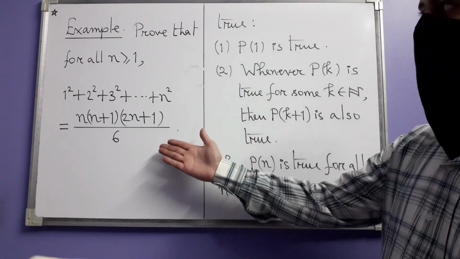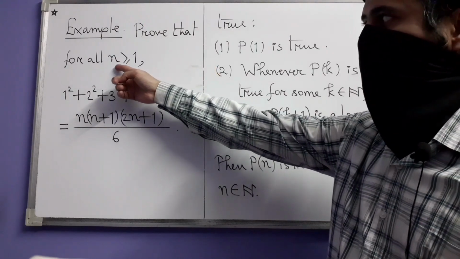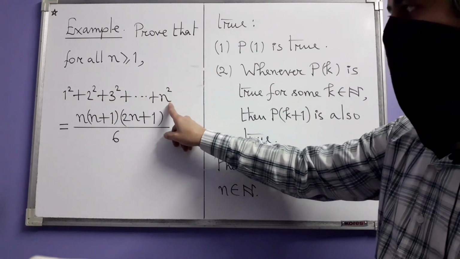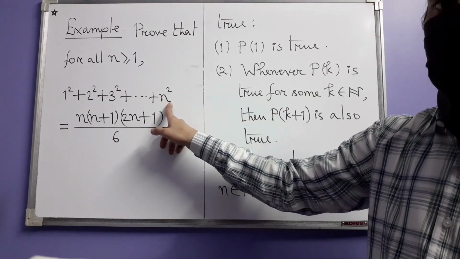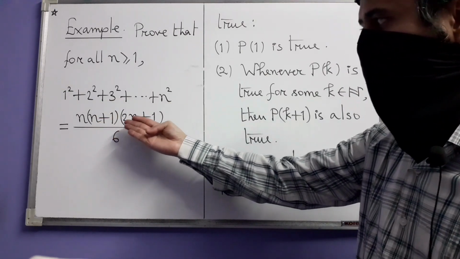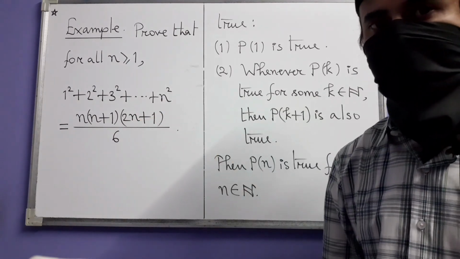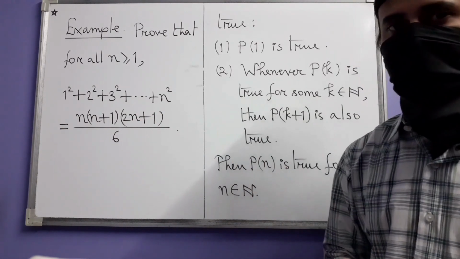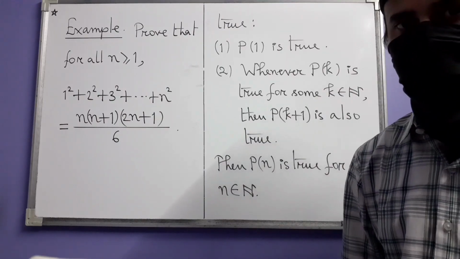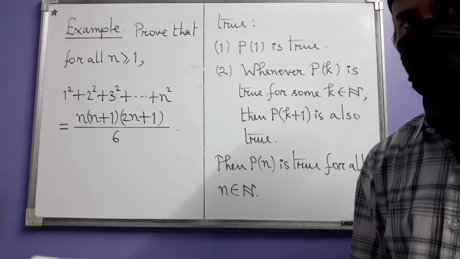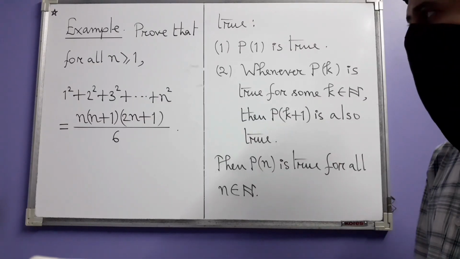Let's look at this example. Here we have to prove that for all natural numbers n, the sum of the squares of the first n natural numbers equals this, n times n plus 1 times 2n plus 1 divided by 6. It's an identity you must have already encountered in lower standards. There is another one also involving cubes, that also I think you know.